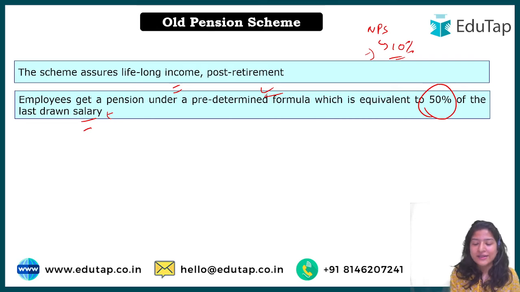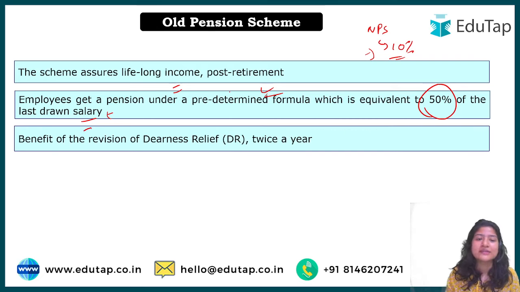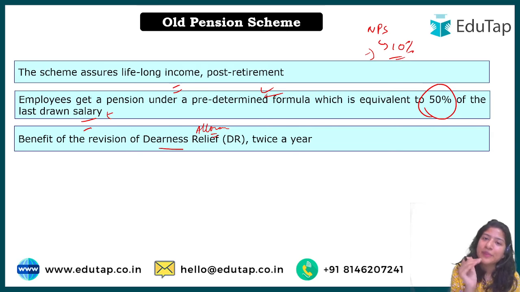Okay, another important catch I want to highlight here is in NPS. But first, let's understand what dearness relief or dearness allowance is. Basically, the salary which employees get depends on which pay scale level they are in. There are levels 6, 7, 8, 9, 10, so there are different pay scale levels. According to that level, there is some basic pay that has been designated by the government.